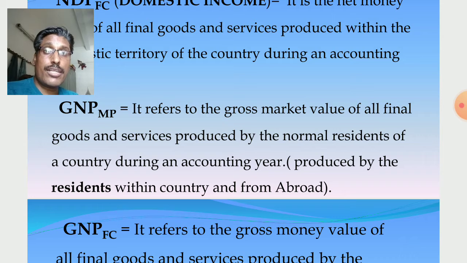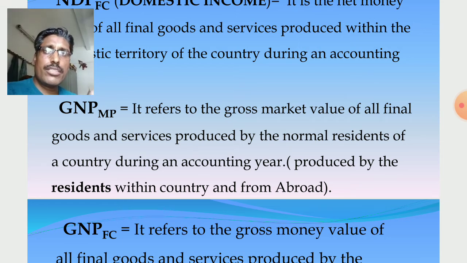It is gross national product at market price. So we consider the contribution of residents within the territory and from abroad. So GNPMP refers to the gross market value of all final goods and services produced by the normal residents of a country during an accounting year. The same thing I have mentioned: produced by the residents within the country and from abroad.